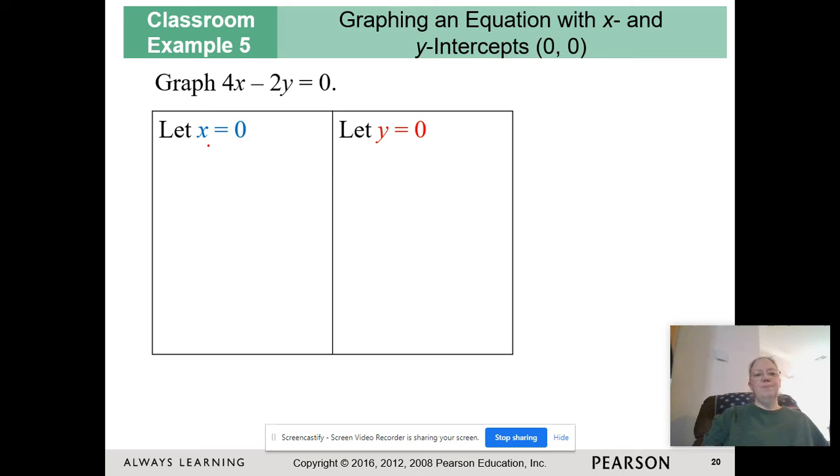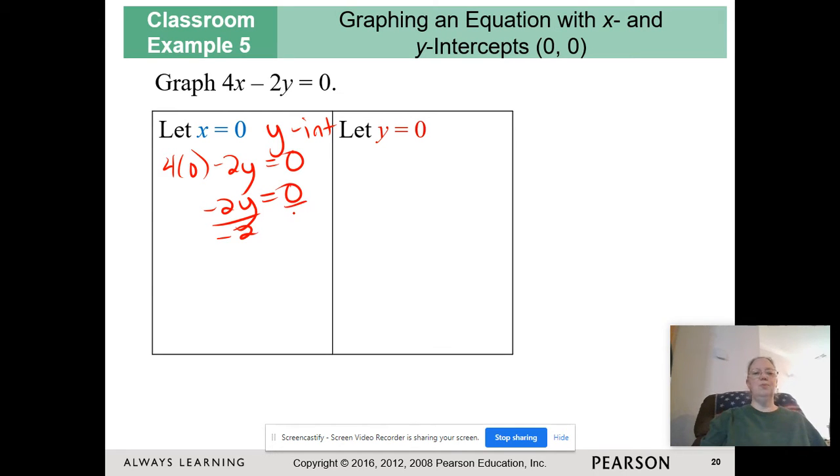All right, so if I plug in x equals 0 to find my y-intercept, plug in x equals 0. So I have 4 times 0 minus 2y is equal to 0. I get negative 2y is equal to 0. Divide by negative 2. Be really careful because 0 divided by anything is 0. It's not 1. It's not negative 2. 0, 0.